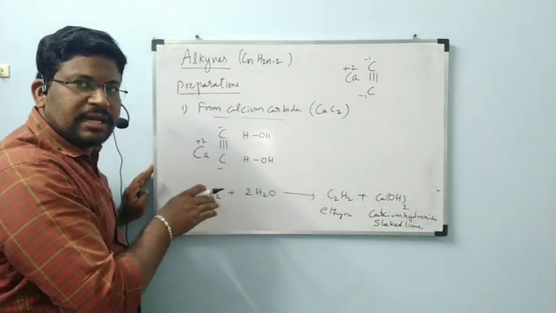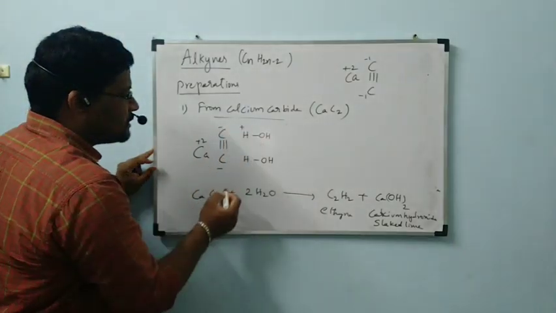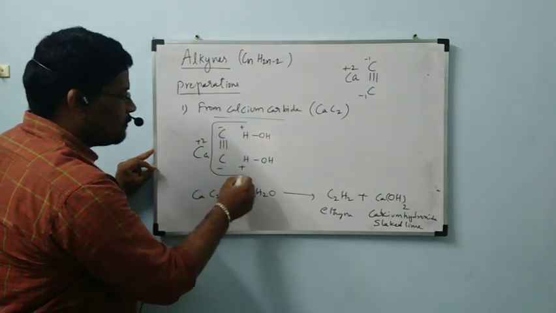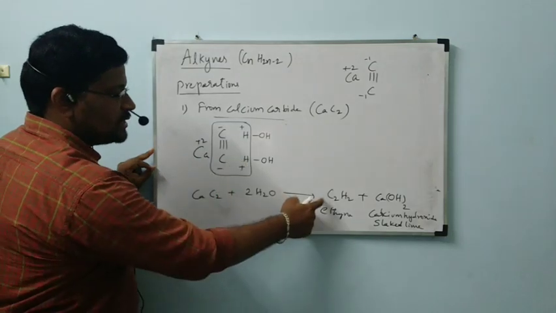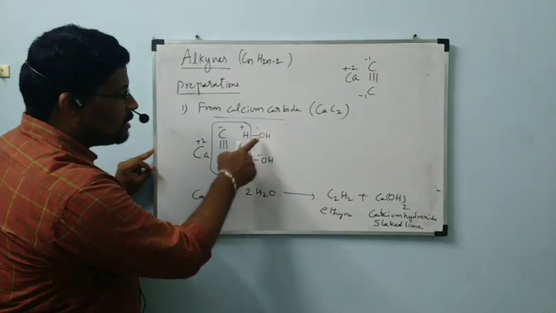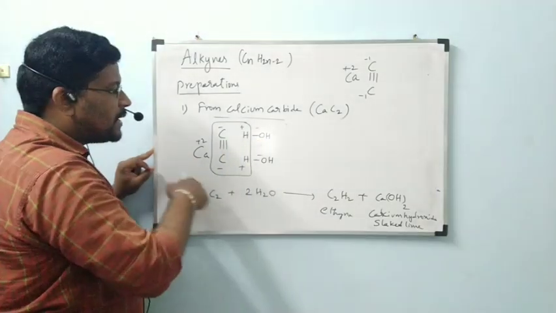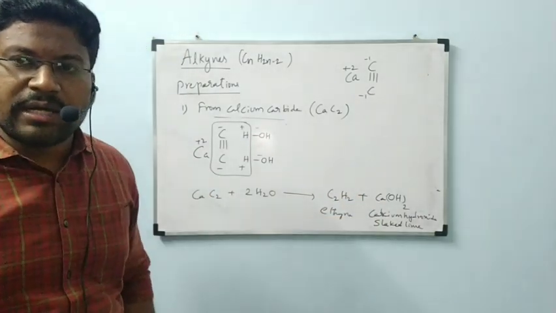For understanding, I am going to show the C minus and H plus, and this is H plus, will be formed as CH triple bond CH, which is ethyne. This is OH minus and this is OH minus. These two OH minus and Ca plus 2 will be combined to form Ca(OH)2, calcium hydroxide.